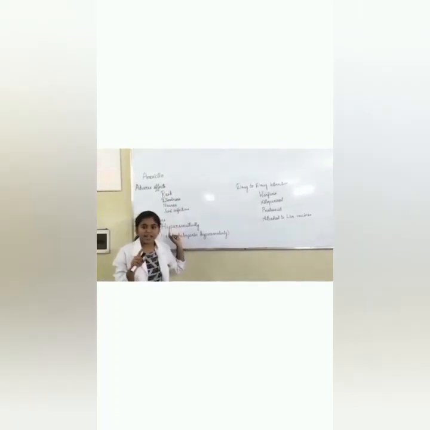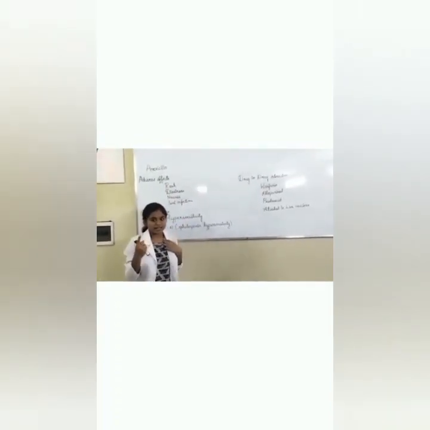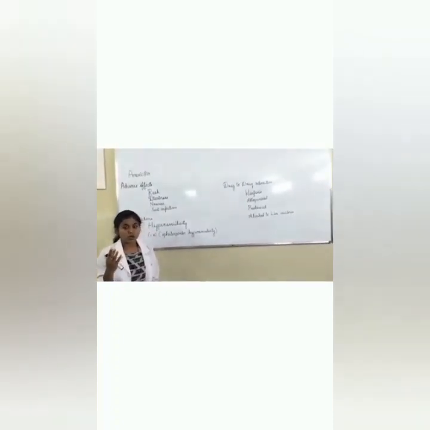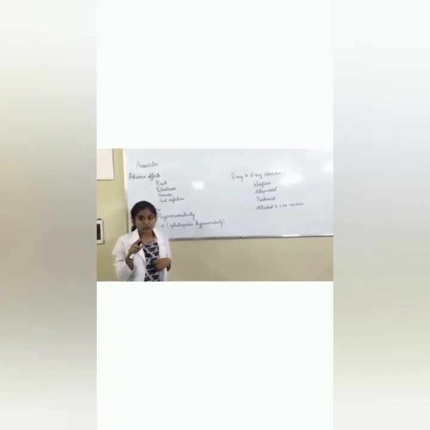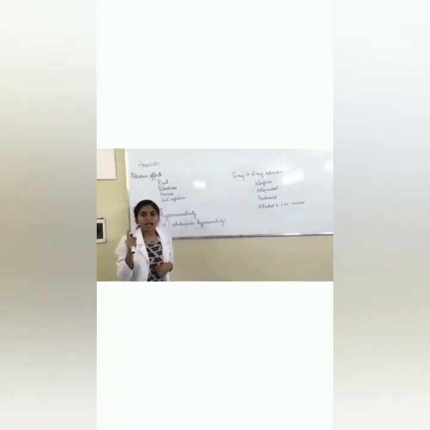Next, we are going to see the adverse effects of amoxicillin. It causes rash, dizziness, nausea, diarrhea, or yeast infections. The most serious side effects include Clostridium difficile infection, which causes diarrhea that can lead to severe colon damage and death.